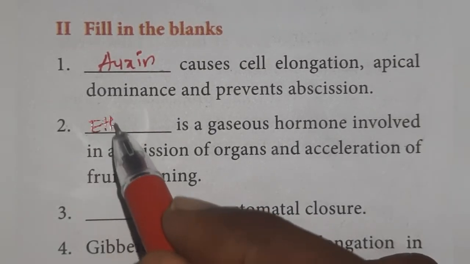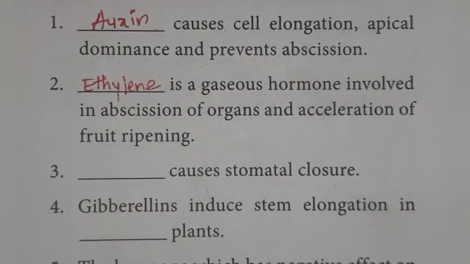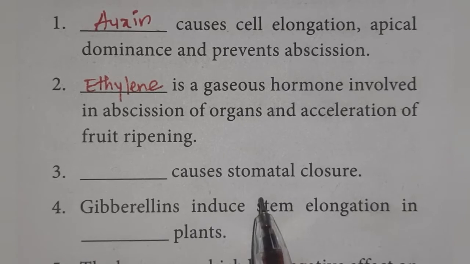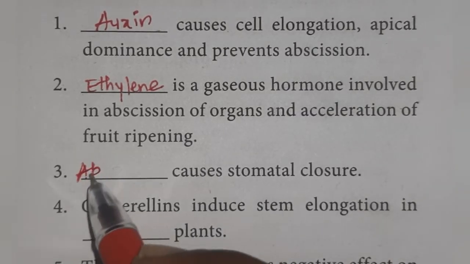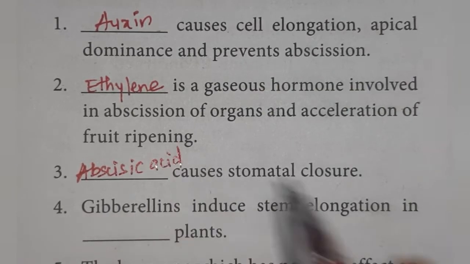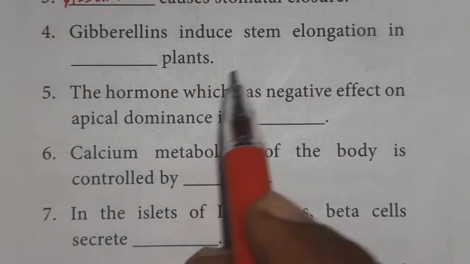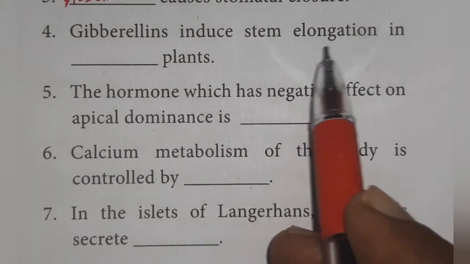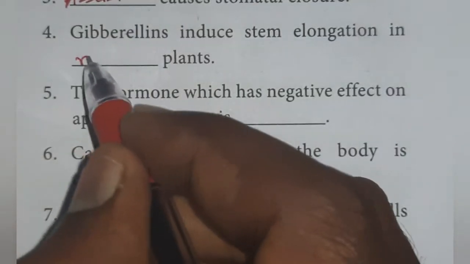Ethylene. Third one, dash causes stomatal closure. Abscisic acid. Fourth one, gibberellins induce stem elongation in dash plants. Rosette.